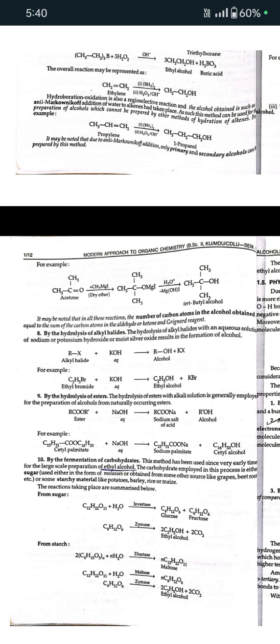Next is by the hydrolysis of alkyl halides. The hydrolysis of alkyl halides with an aqueous solution of sodium or potassium hydroxide, or moist silver oxide, results in the formation of alcohol. Next, by the hydrolysis of esters. The hydrolysis of esters with alkali solution is generally employed for the preparation of alcohols from naturally occurring esters.